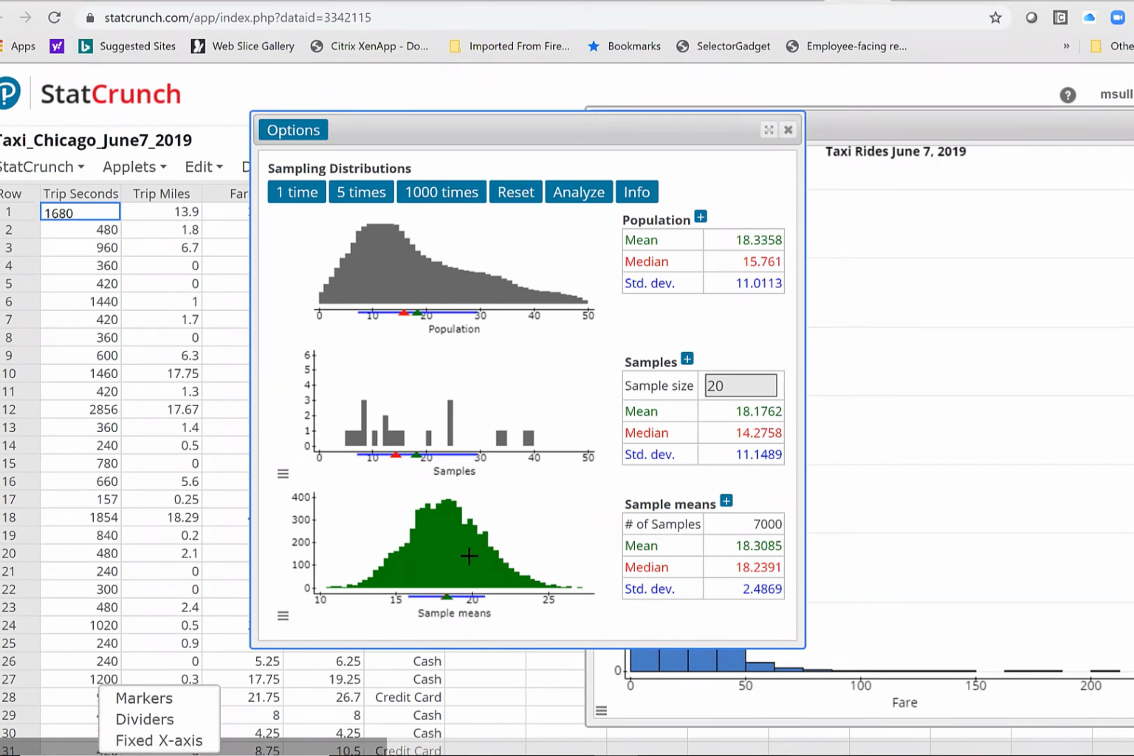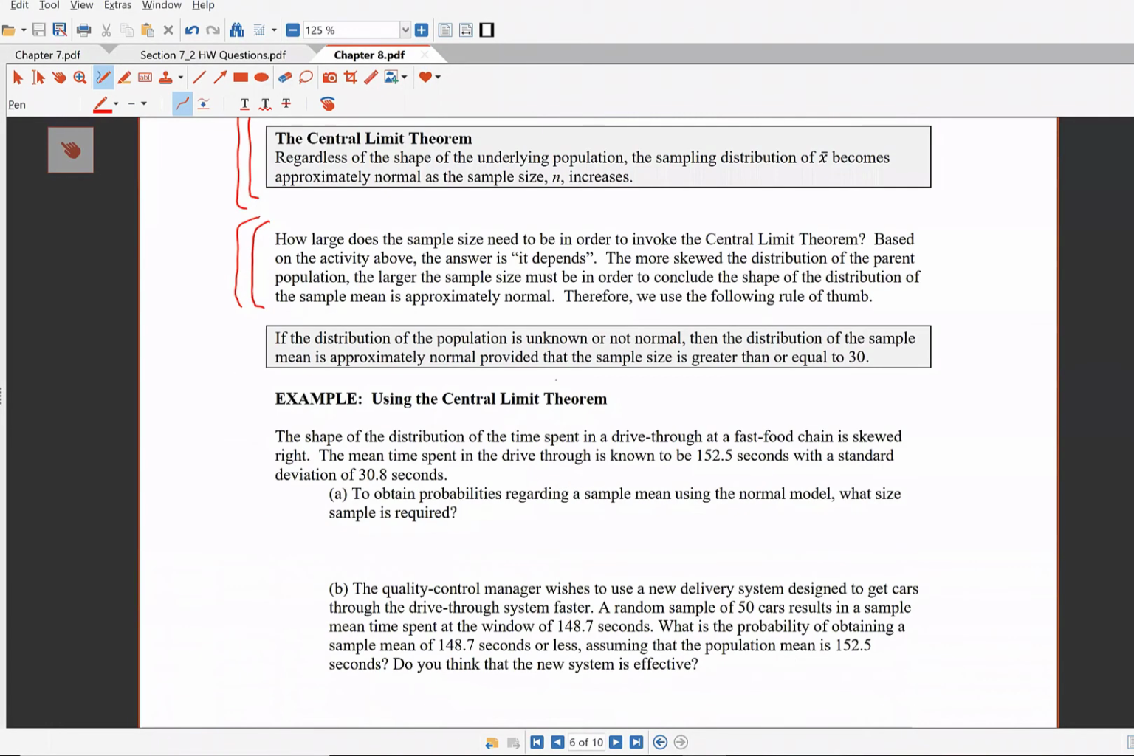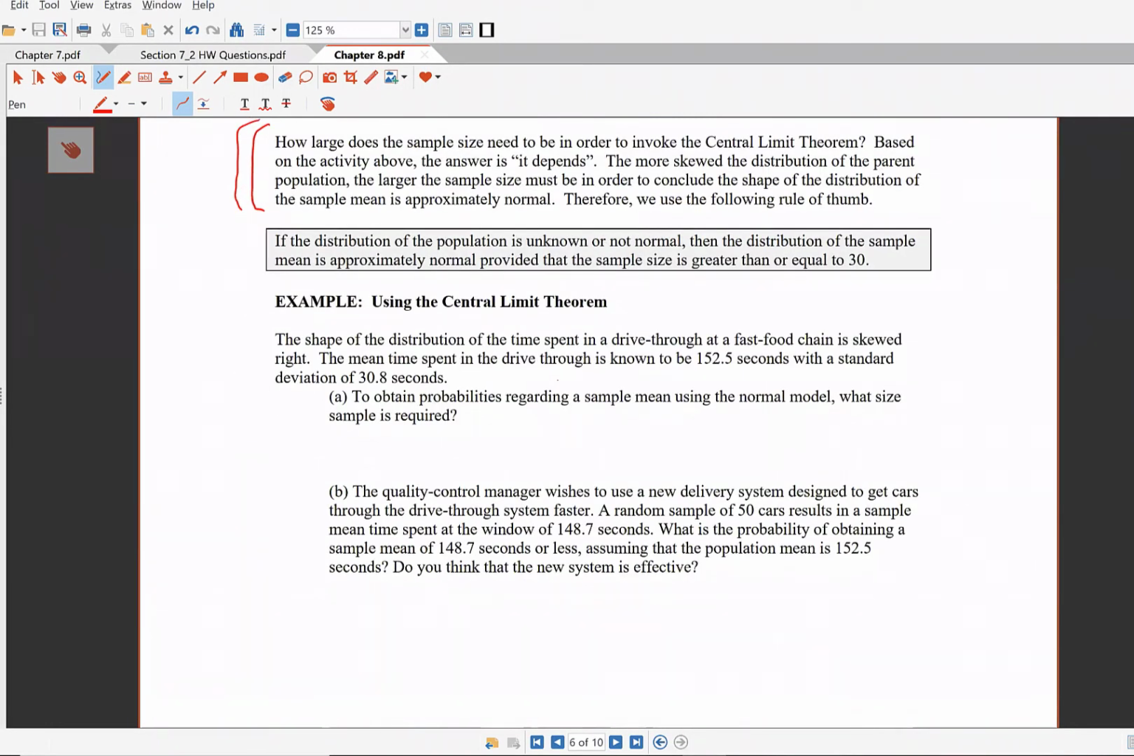You see that? And so that's the moral of the story: you as the researcher, the statistician, have to look at the shape of the parent population and make a judgment as to your sample size based on that shape. If the shape is skewed like this, you should feel comfortable with 20 or 30 observations. But if the shape was like the taxi ride, now you're going to need a much bigger sample size to overcome that skewness. Follow? Yes. So that's the moral of the story there. Sound good?